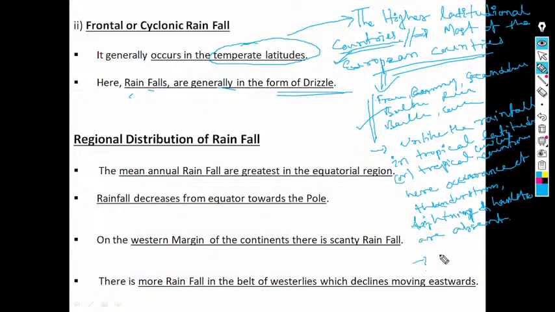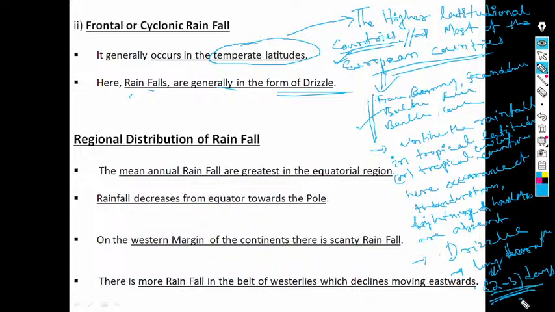Here rainfalls are in the form of drizzle. Drizzle is light, continuous rain, but it takes a very long time, meaning long duration. Such rainfall mostly occurs for 2 to 3 days, which is common, and sometimes it may last for 4 to 5 days also. These are irritating types.